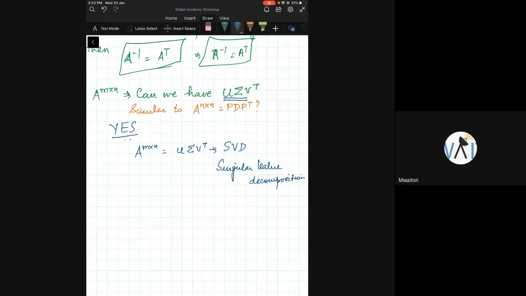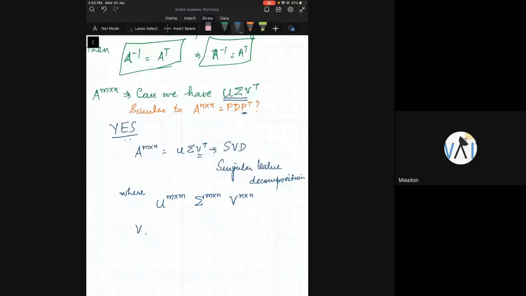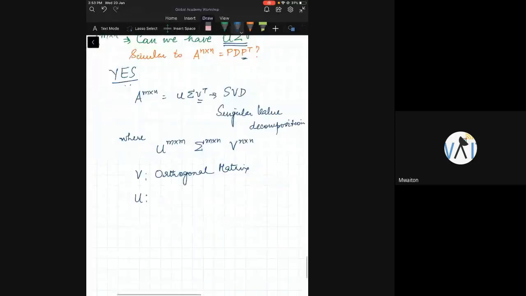Where U is an M cross M matrix, sigma is an M cross N matrix, V is an N cross N matrix. Since I have used V transpose, and this is similar to PDP transpose, V is an orthogonal matrix, and U is another orthogonal matrix.